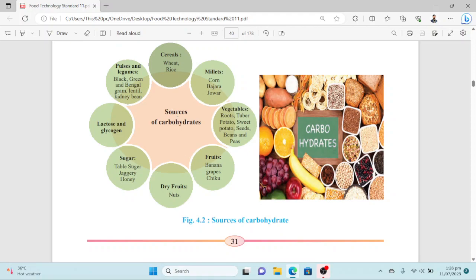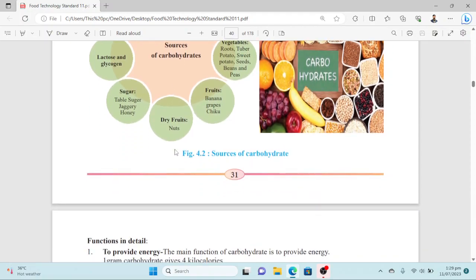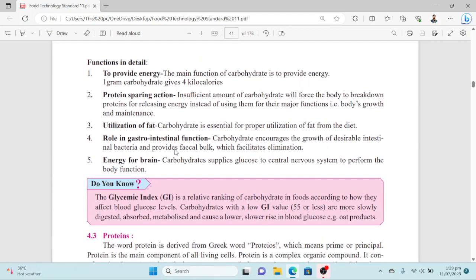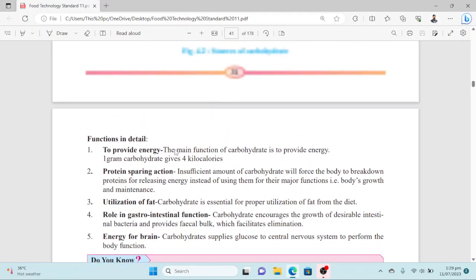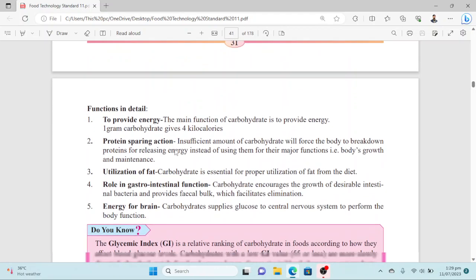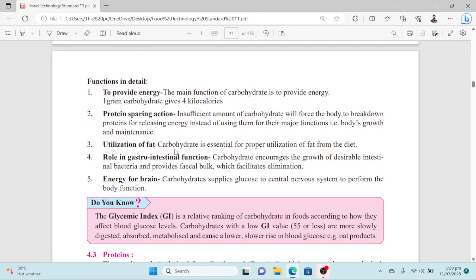Here again you can see some different sources of carbohydrates, mentioned along with some examples. You can see different food groups that can provide carbohydrates. So these are the sources of carbohydrates. At the end, have a look at the functions in detail that we have discussed here in the table. Let's have a look in detail at what the functions are.